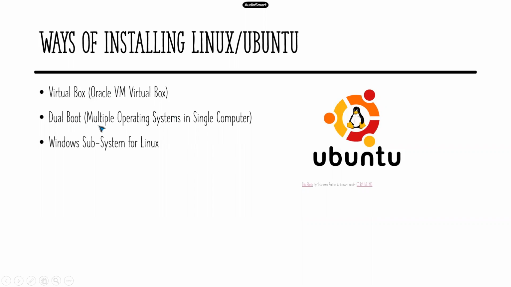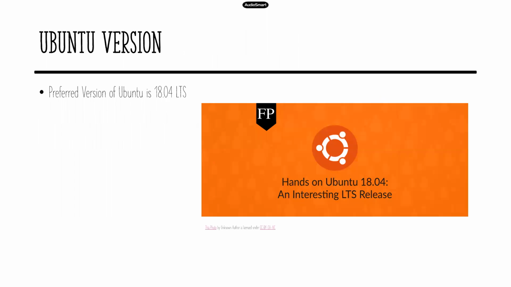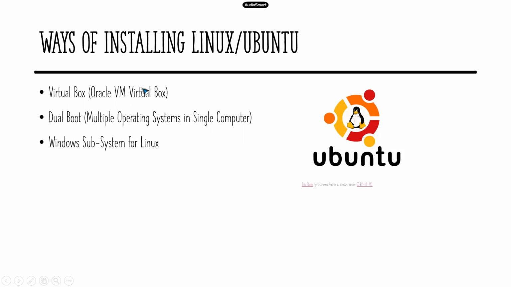Dual boot means multiple operating systems in a single computer. That is the dual boot. And then Windows Subsystem for Linux. This is another way, though it is limited to Windows 10. First we will see what a VM is, VirtualBox or VMware. Not only Oracle VM VirtualBox, you have multiple softwares available, freewares, with which you can create a virtual machine.